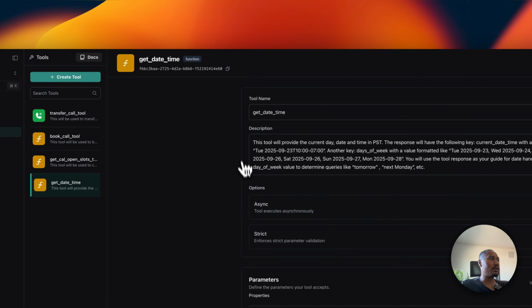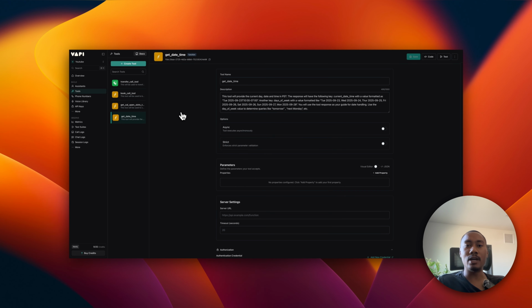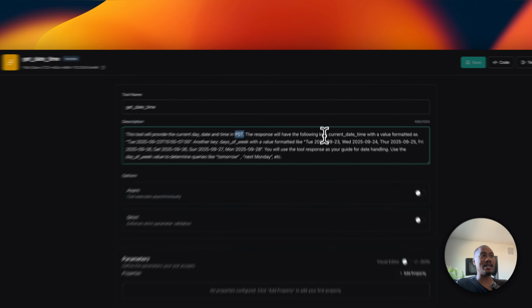Now, the last tool is going to be the get date time. This is going to be invoked at the very beginning of the call so that Ava has date and time context. It can handle users' queries whenever they try to say something like what is today or tomorrow, next week or next Friday, whatever it may be. So this tool will provide the current day, date and time in PST. You're going to want to adjust this for your time zone, of course. The response will have the following keys.